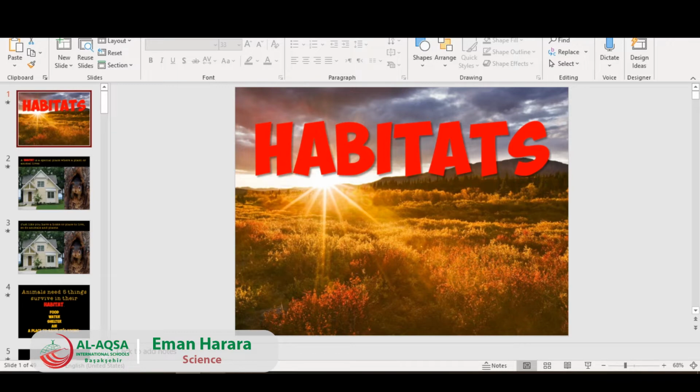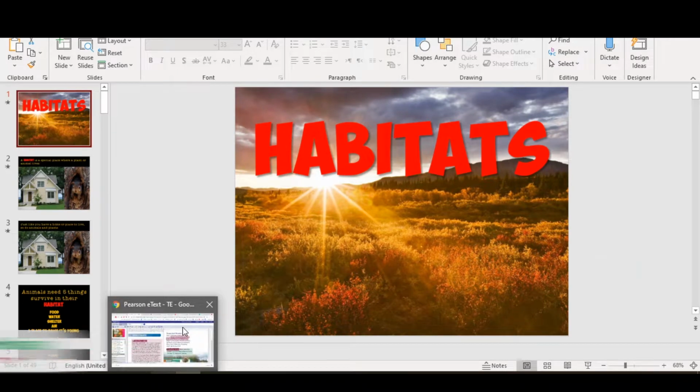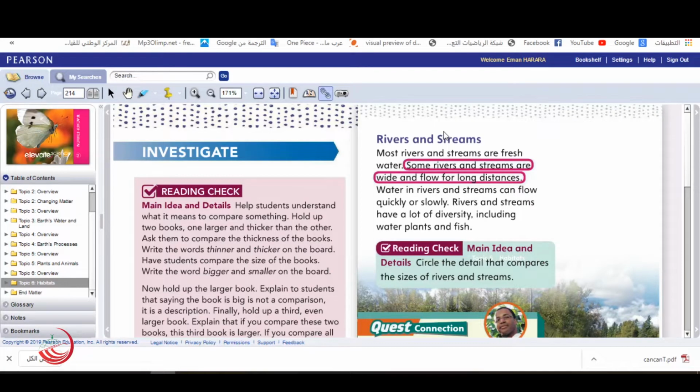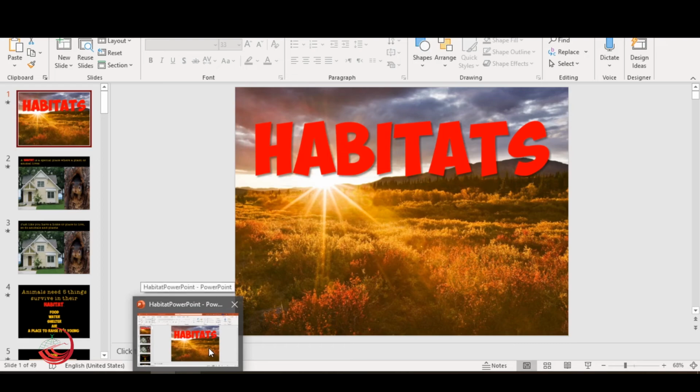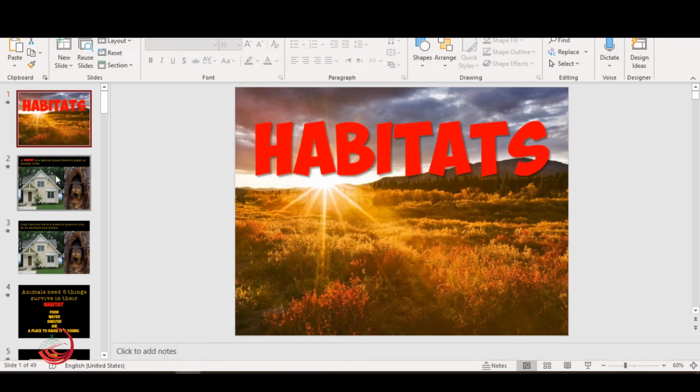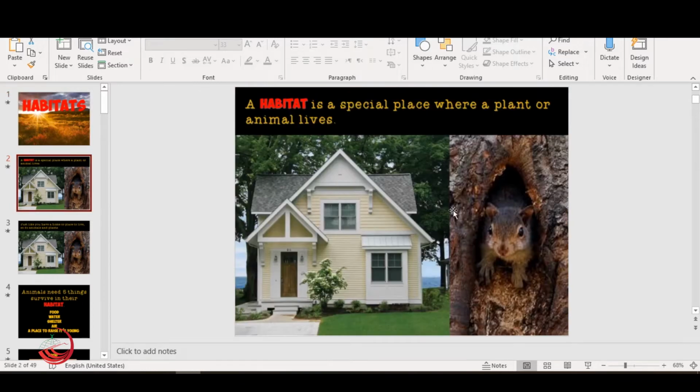Today we are going to talk about the lesson of rivers and streams. My lovely students, can all of you bring out your science book and open page 214? We are going to talk about the wetland habitats. But before we discuss this lesson, let's make a very quick revision.